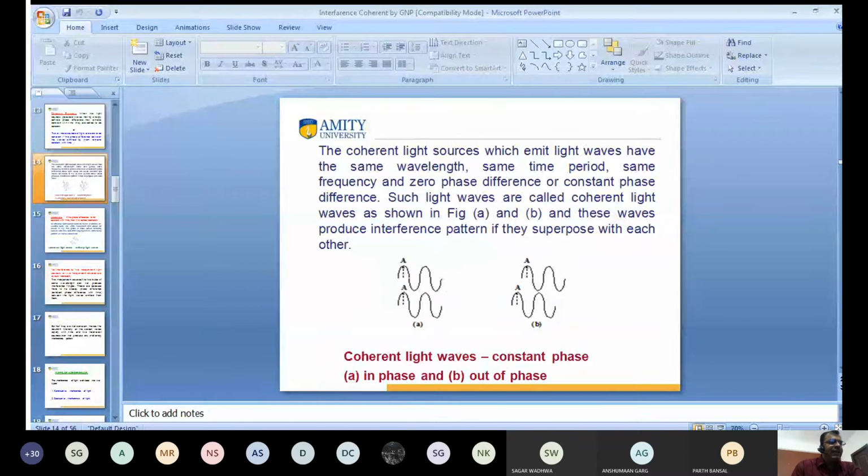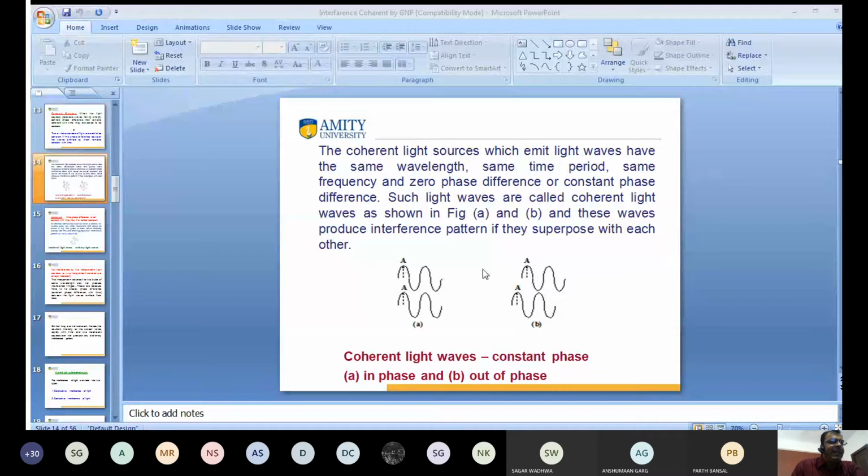Have you seen the screen? Yes, sir, we can see it. This is figure A. There are two waves. They are in the same phase.